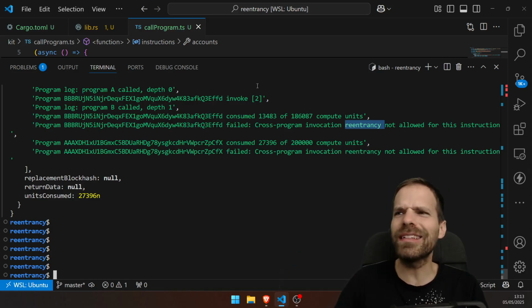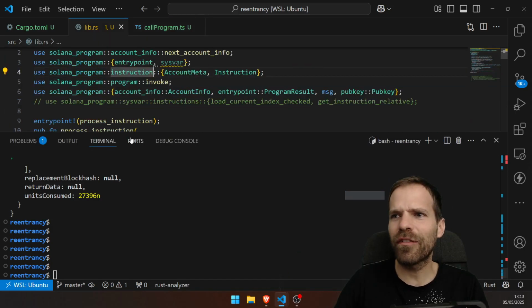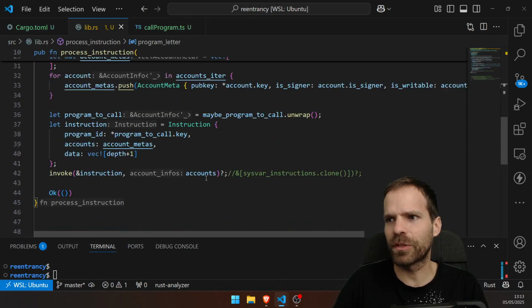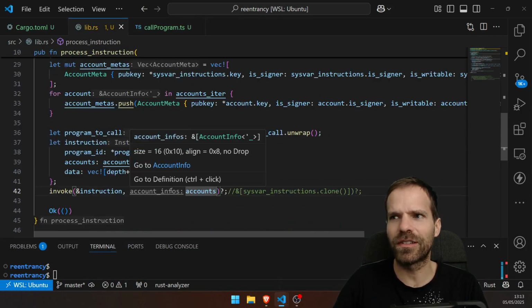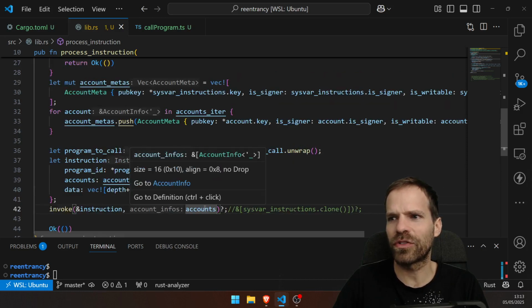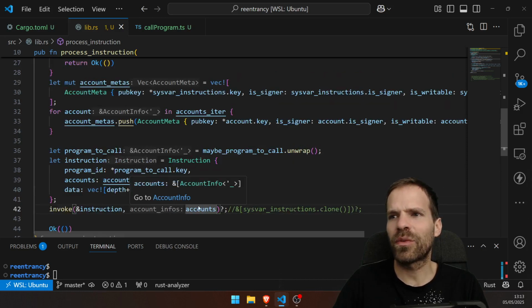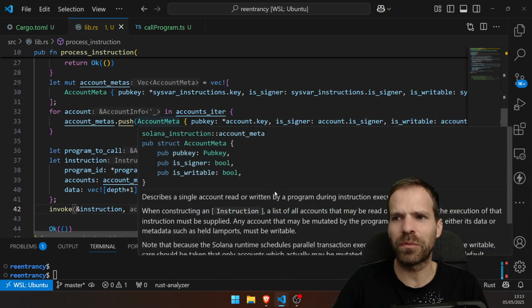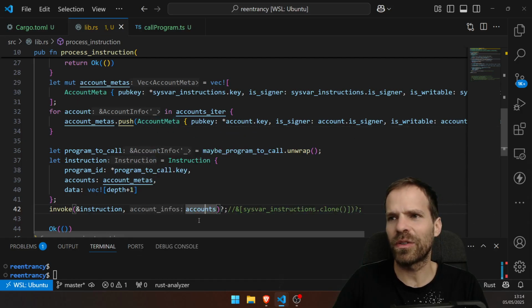But also it kind of seems like the thing I've been doing with just putting all of the accounts here is just fine. I invoke with account infos. Those account infos don't even need to be in the same order as the accounts, as long as all the account infos are in there, even if it's one more. That actually seems to be fine. I thought I would still have an error here.